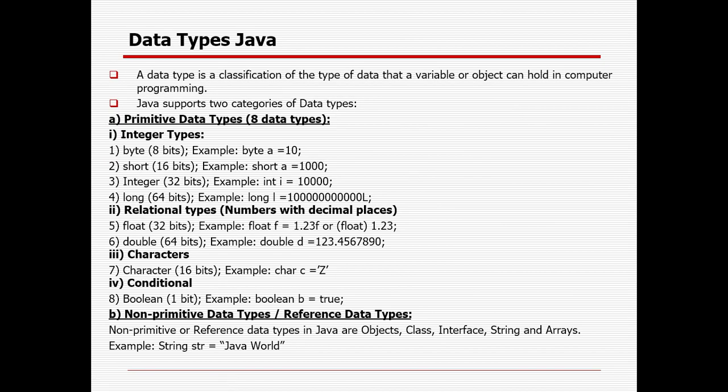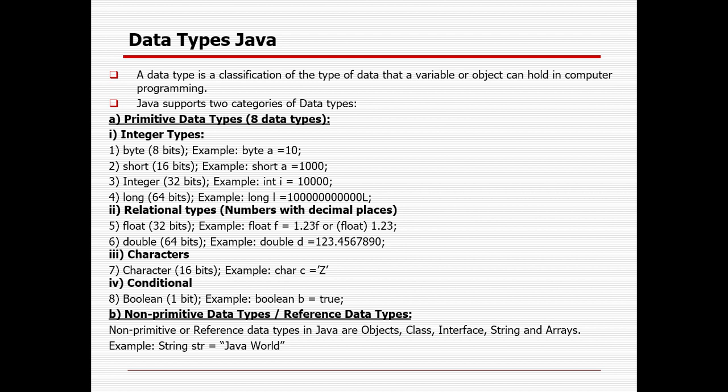Then the data type. What is data type all about? Suppose you declare something called a equal to 10. Will it work? No, it will not work, because Java is not able to understand what the a is all about. It will understand it's an alphabet only, but what is next? Because an alphabet it will not be able to hold or read. So that is the reason data type is very, very important.